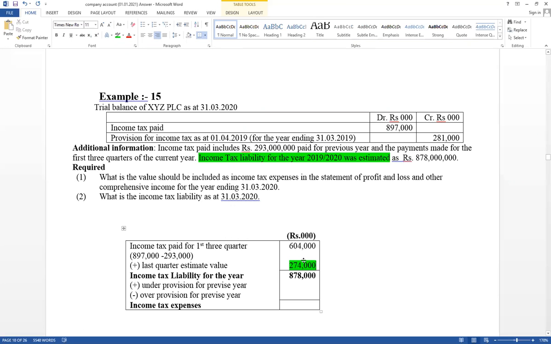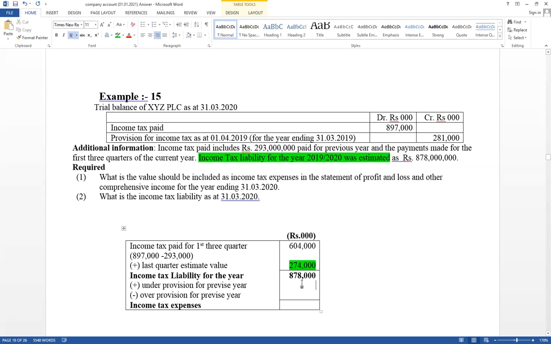Then think about the previous year gap. A provision is given for the previous year. This value was already considered as an expense, but the actual amount paid equals 293,000. Under the provision, 281,000 was already estimated and considered as an expense. That value should be considered in this year's income tax also. Therefore, 293,000 minus 281,000. The difference equals 12,000 under provision.